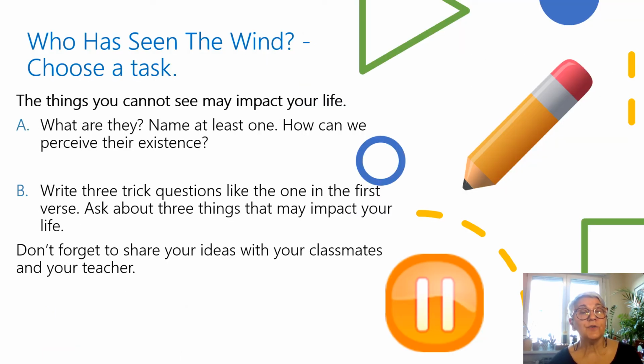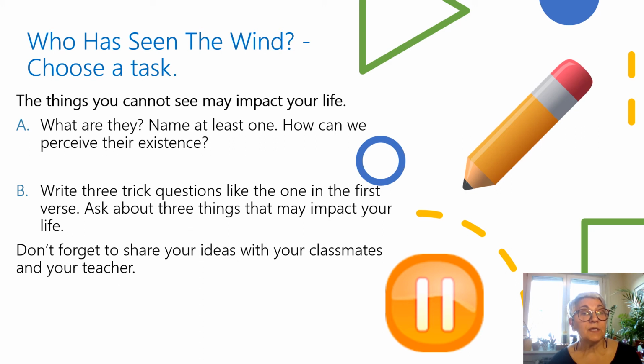Here is a task for you. Can you think of some more things that may impact your life, but you cannot see them? Some of them can be good, some of them may be bad. What are they? Can you name at least one thing, like the wind, that you cannot see, but it may impact your life? How can we perceive their existence?